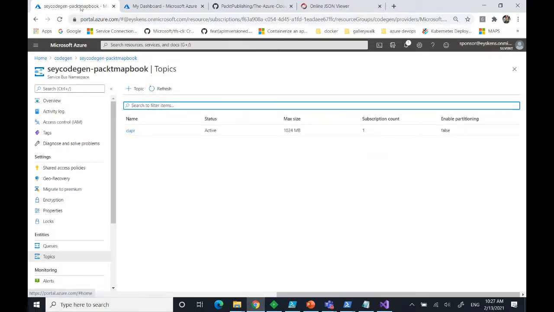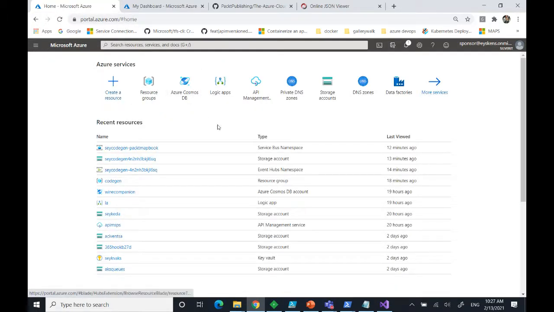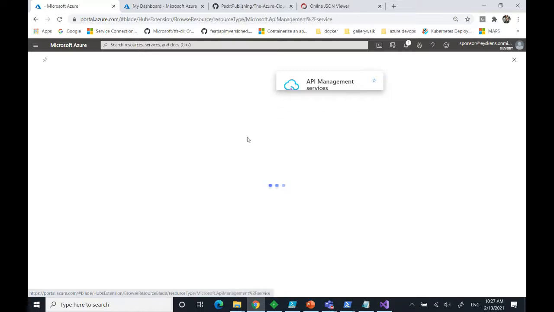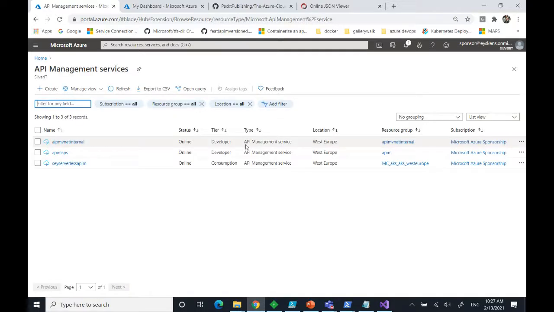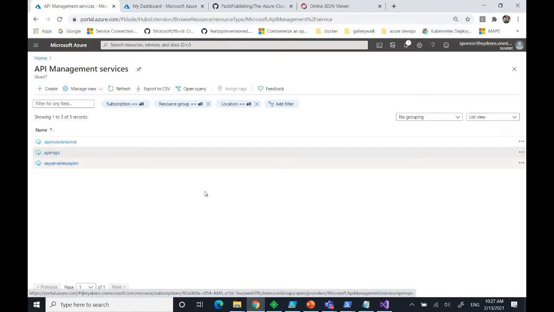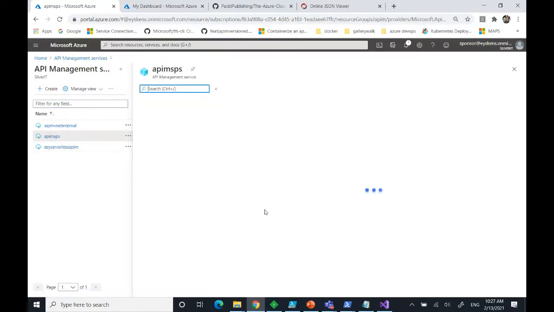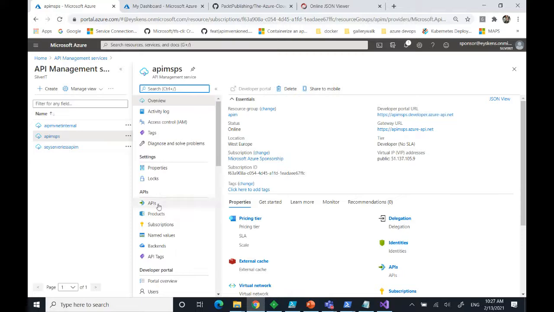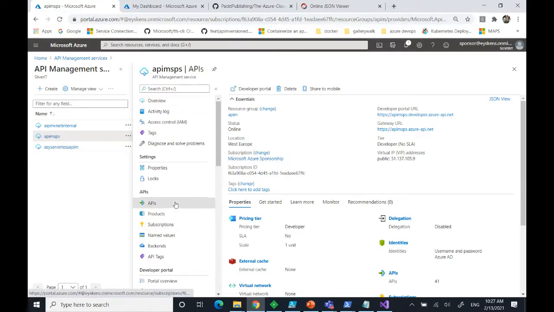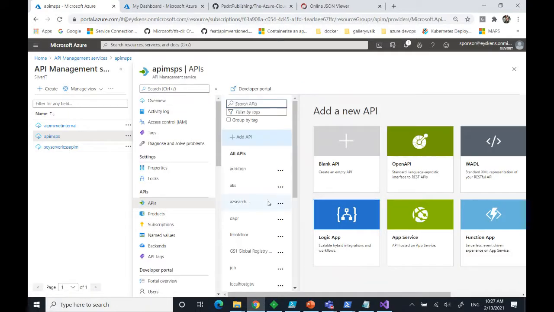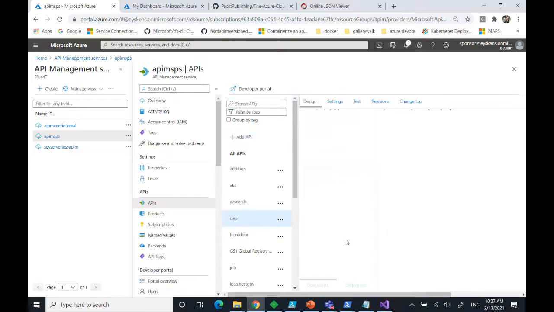I'll keep maybe this guy open, or well, actually no, I will go to Apim directly. For this one, I already provisioned the API management instance because it takes time to provision that, and also I'm using that for other stuff. So here, it's my API management instance. I have some APIs, right? And one of them is actually the Dapr API. So I created a small Dapr API, right?